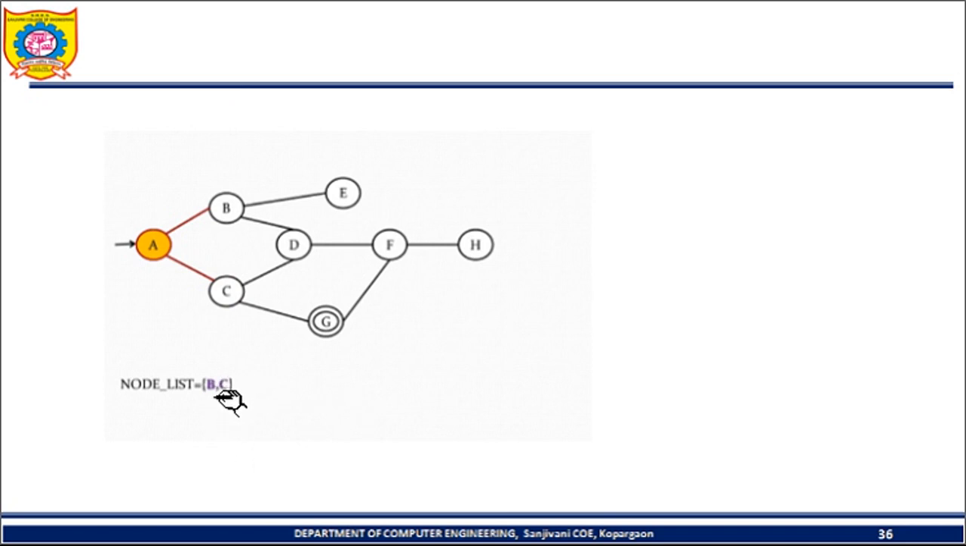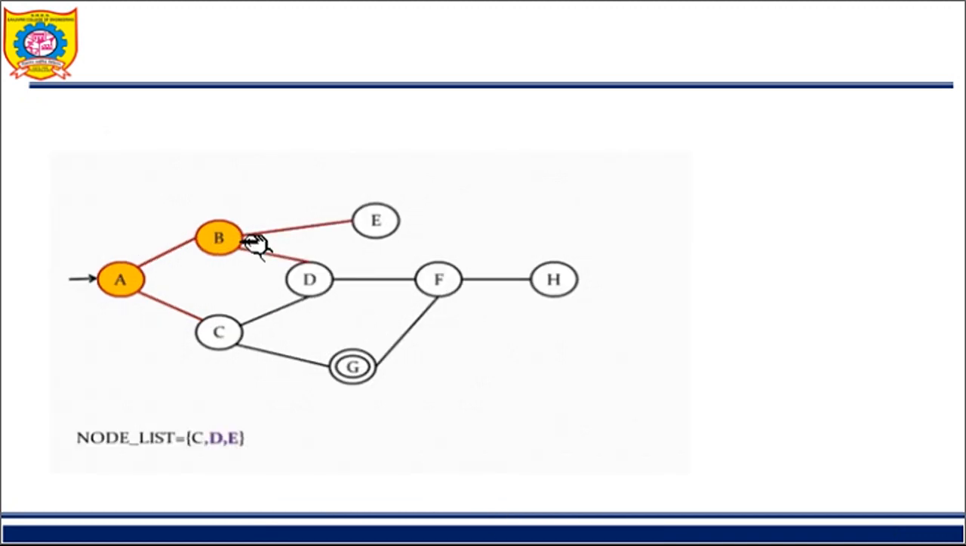Now take out the first element. The algorithm says to take out the first element from the node list. What is the first element? B. What are the children of B? B has two children, D and E. Those will be your new states. Are they goal states? No. So put those two children in your list. Now the node list has D and E.